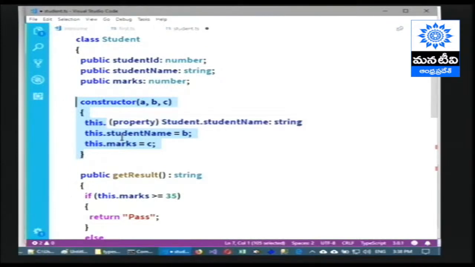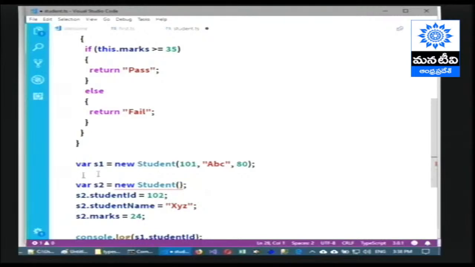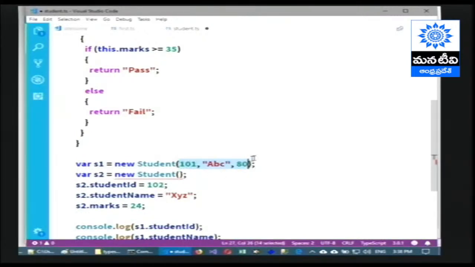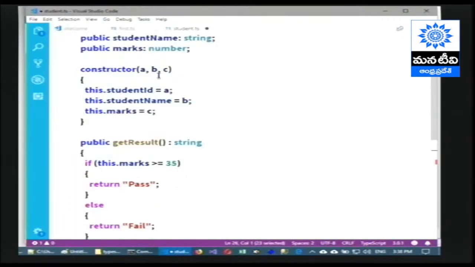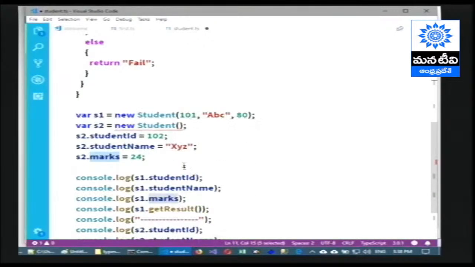That's why the constructor is like a common place where you can write the initialization logic of all the objects one by one. But you must pass the values. Whichever values we are trying to assign below, you are directly providing. We have given 101, ABC and AT. These three values will be assigned to the respective variables and then stored in the respective properties, and the same we are getting in the output here.